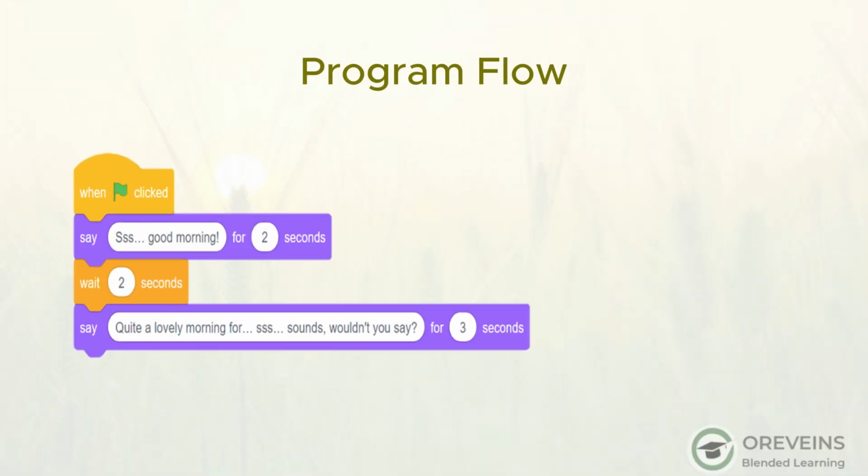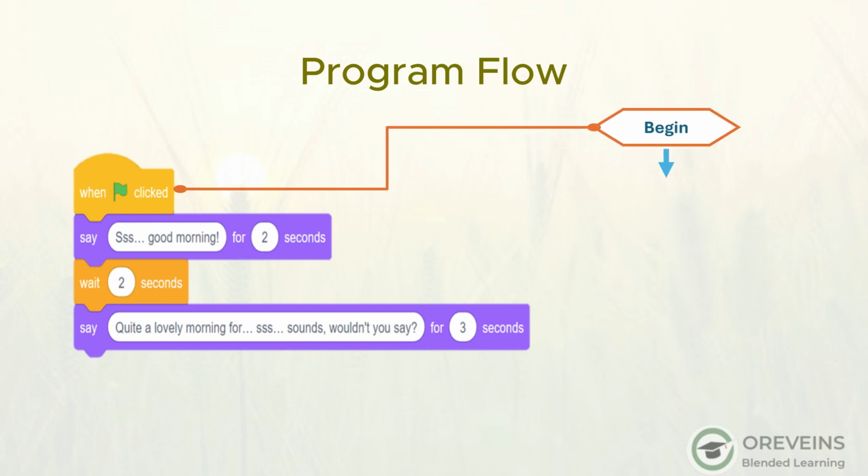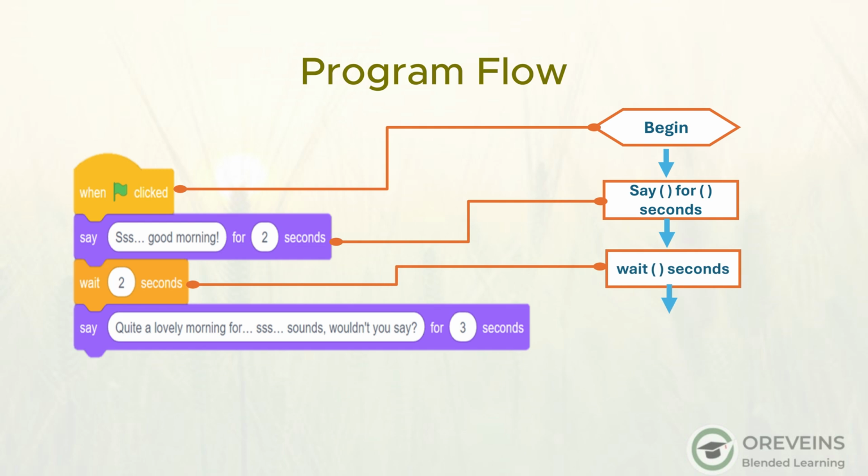We talked about how Scratch programs start when the green flag is clicked. This is the go signal for your code. Then, we followed the sequence of events with our character, Sly the Snake. We saw that Sly said his first line. The program paused for 2 seconds. Sly said his second line. And then, the program finished. This step-by-step sequence is called the program flow. Think of it like a flowchart, where each block leads to the next.